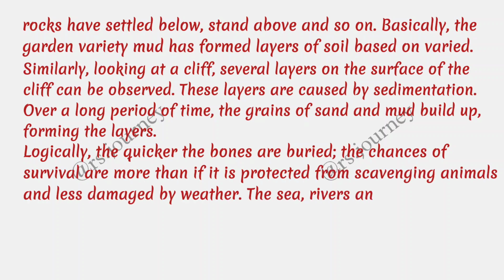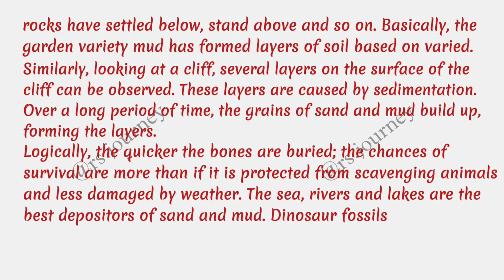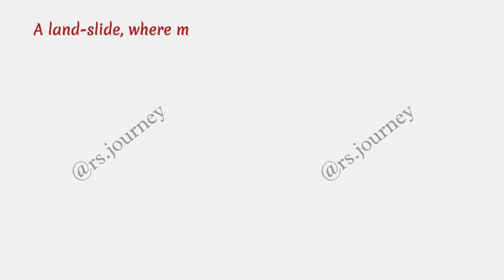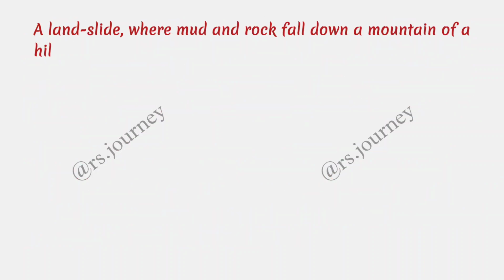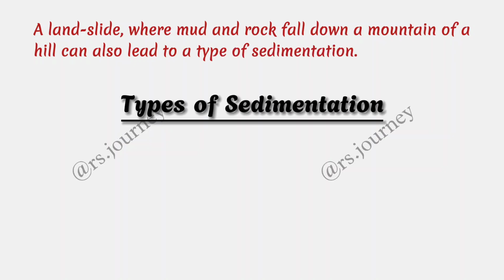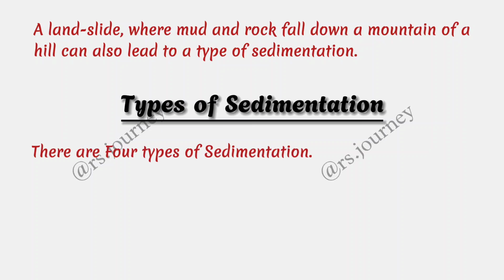The sea, rivers, and lakes are the best depositors of sand and mud. Dinosaur fossils were found to be nearer to the sea, lakes, or rivers. A landslide, where mud and rock fall down a mountain or a hill, can also lead to a type of sedimentation. Types of sedimentation. There are 4 types of sedimentation.